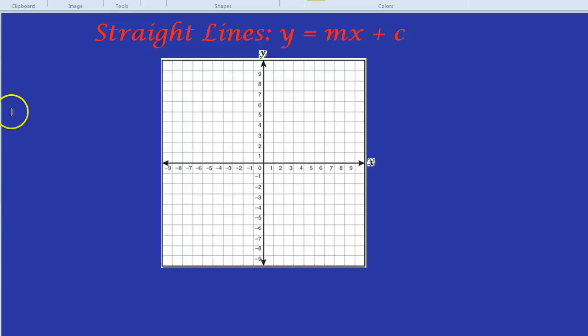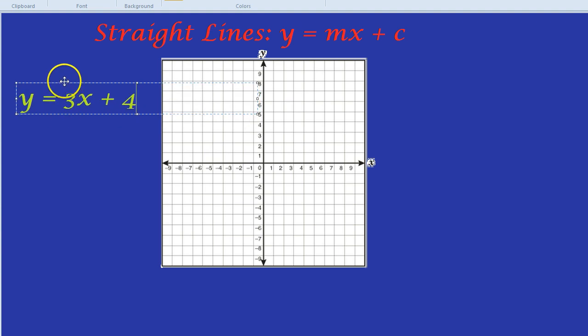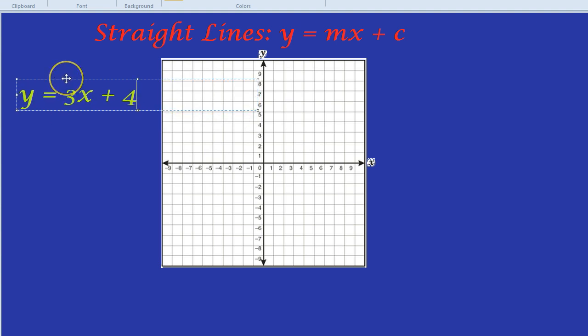If I gave you an equation such as y equals 3x plus 4, you might look at that and just think, that's just a load of numbers and letters, and what is really going on? What is the point of all those numbers and letters? But actually, what I see there, and what you will see hopefully, is a beautiful sloping line. How do we see that from this bunch of letters and numbers?